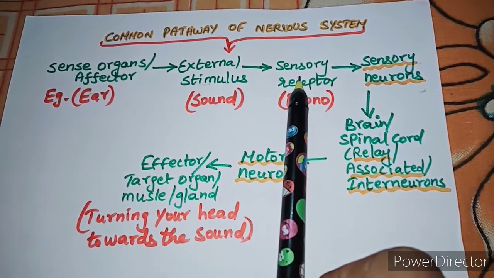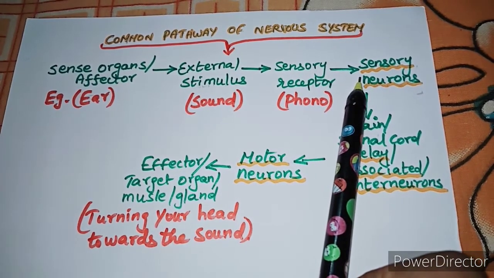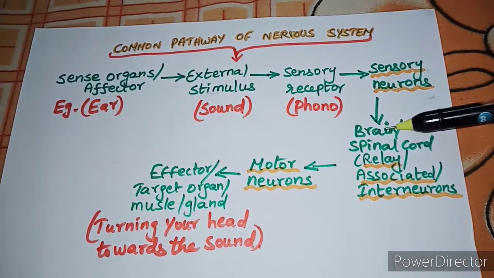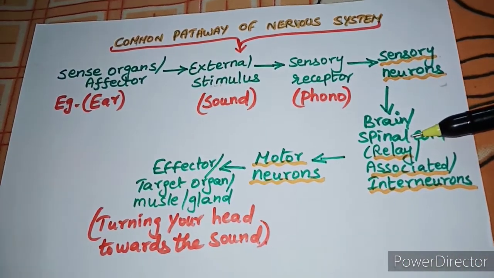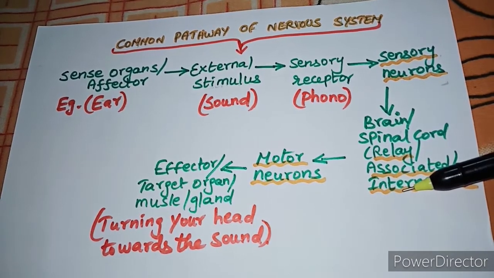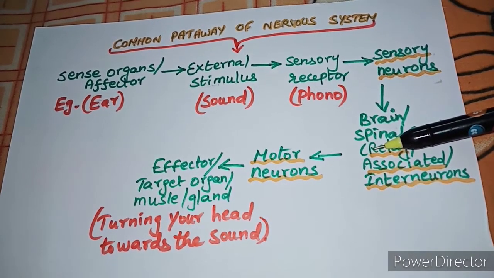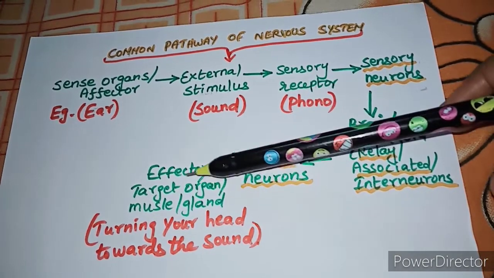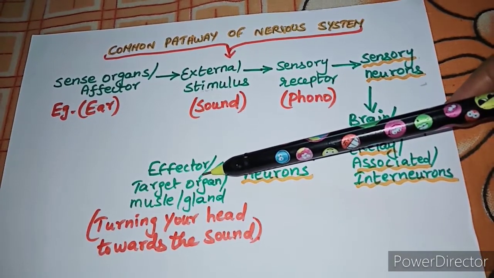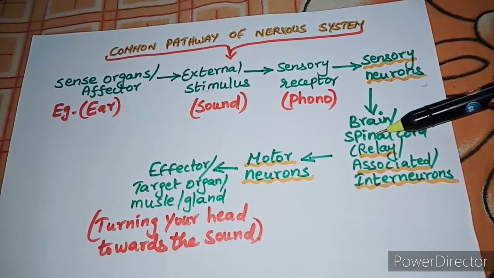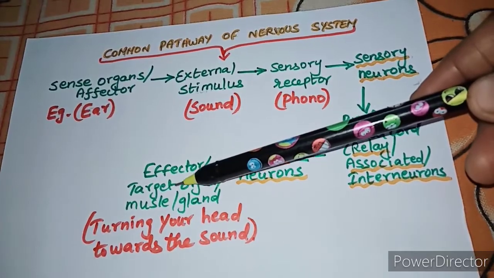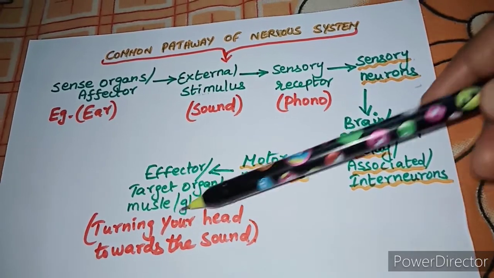And the sensory receptors pass the electrical impulses to the sensory neurons, and the sensory neurons go to the brain and the spinal cord with the help of the relay and associated or interneurons, and from the spinal cord or the brain it goes to the motor neurons, and motor neurons to the effector, which is going to do the particular function which the order is given by the brain and spinal cord. So that organ is said to be the effector. So it goes to the effector, that is the target organ, or it may be the muscle or gland.